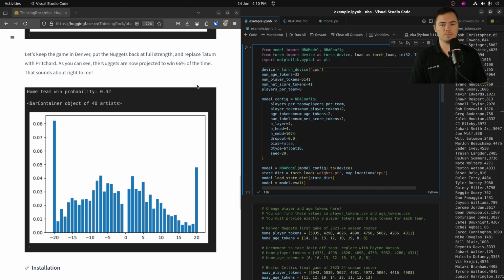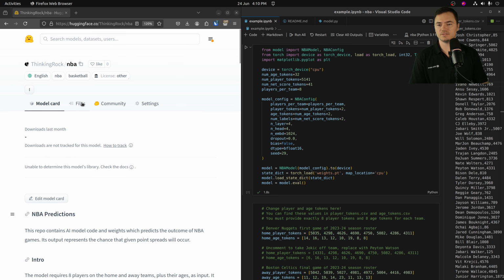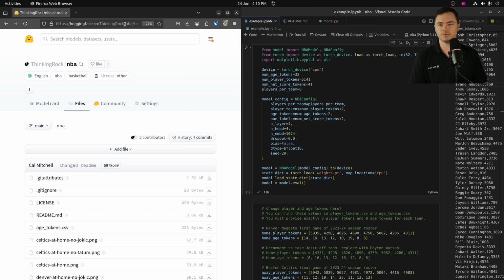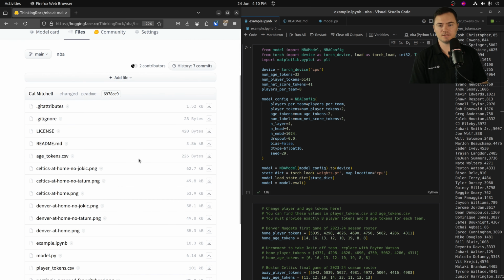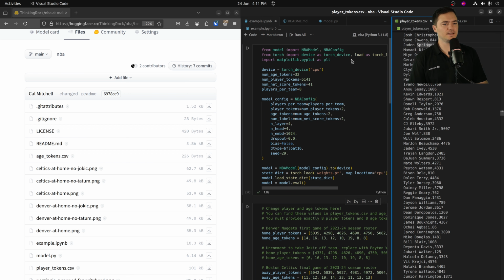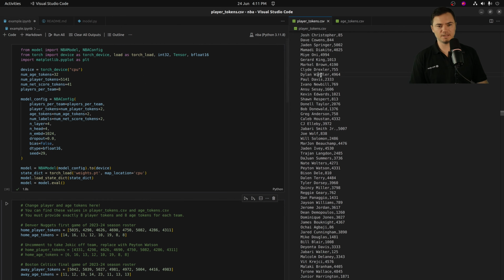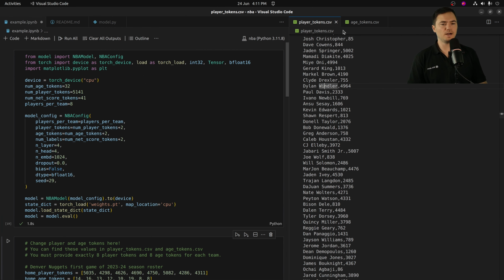Here is the example IPython notebook, and it is available in the repository that I showed you before, huggingface.co/thinkingrock/NBA, files, and you can just check out this whole repository and run this yourself. It is this example.ipynb notebook. So the first cell you can just run without any changes. It's just setting up the model and doing some imports. And then in that same repository, let's just maximize this for space, there are 2 files that you need to reference to be able to get the players and, importantly, the age of the players that you want.